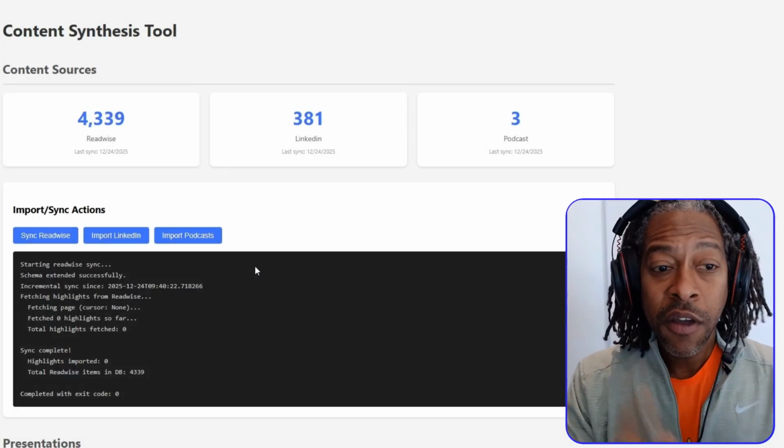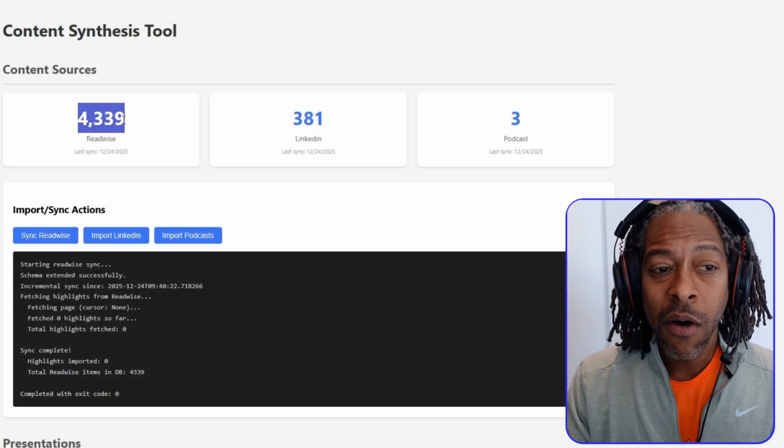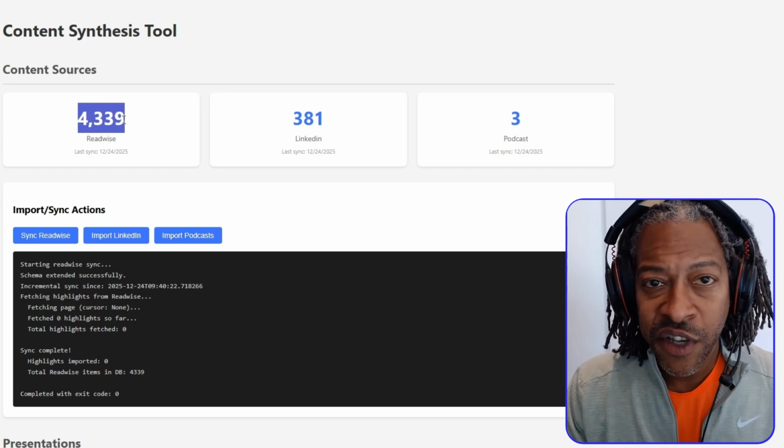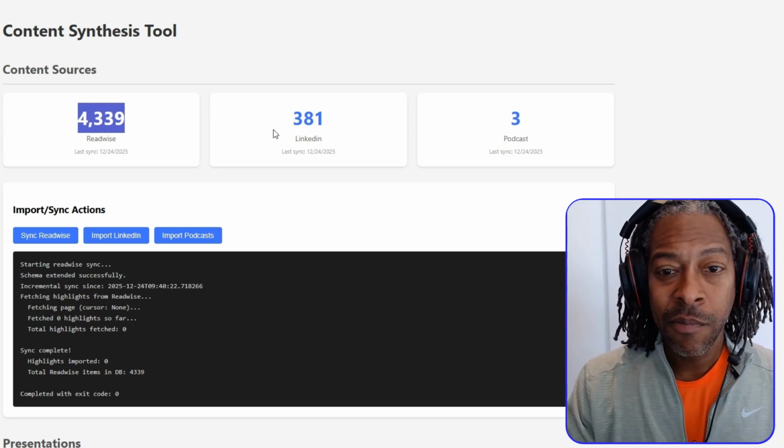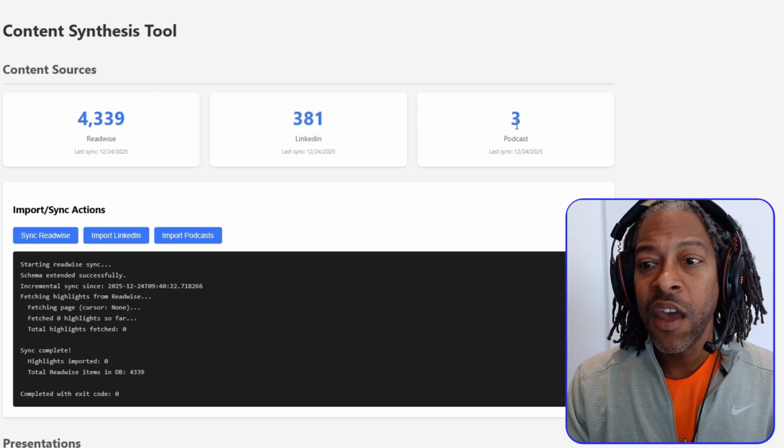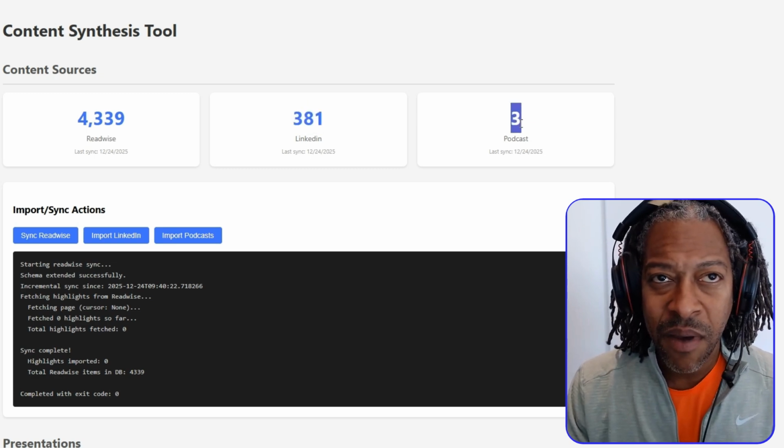There's a huge thing missing. I've read a lot of stuff that I've probably forgotten more than I remember. So how do you tackle that? So Claude Code is now allowing me to bring in all of my highlights from all of my Kindle reads over the last 10 years, plus anything that I've highlighted in an article, plus all my LinkedIn posts, and I'm starting to also include podcasts that I've been on.